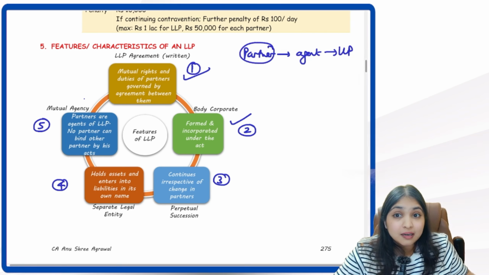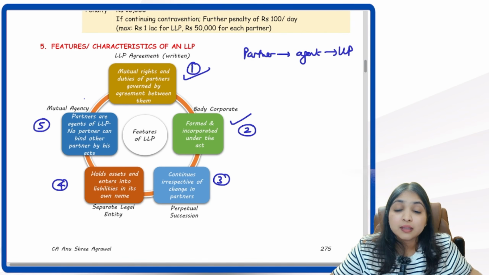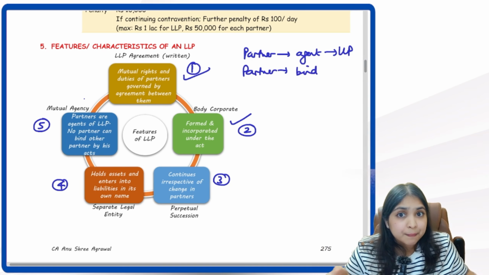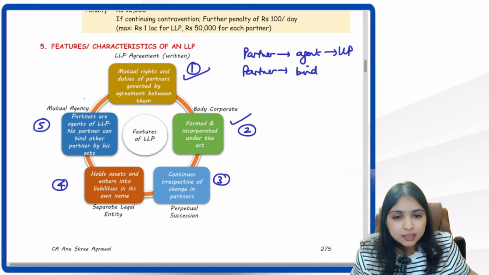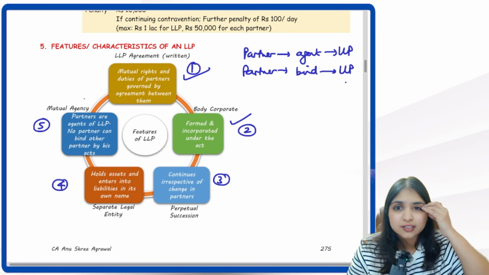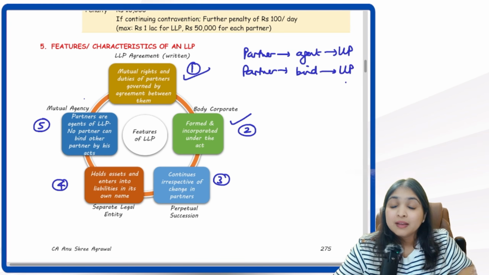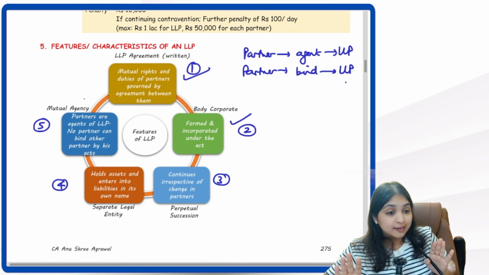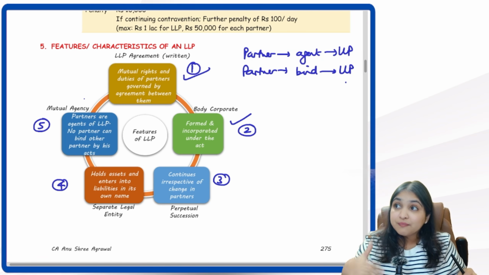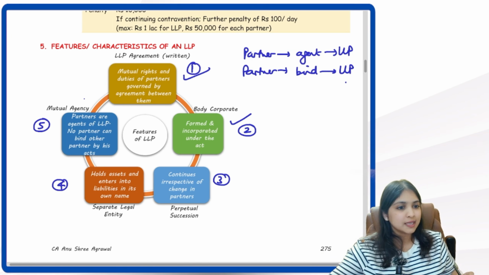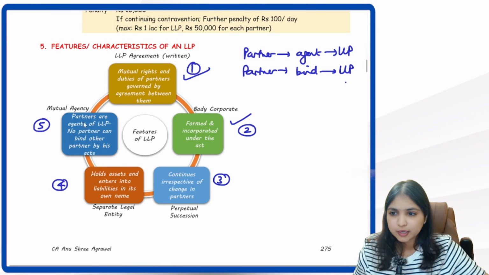So is a partner agent of other partners? No. The partner is an agent of LLP. So if the partner does something, the partner will bind whom? Will the partner bind other partners? No. The partner will bind only the LLP. So there is an element of mutual agency, but it is slightly different over here. The partner in an LLP is not an agent of other partners. He is an agent of the LLP. The partner, by whatever act he does, binds not the other partners, he binds the LLP. So there's an element of mutual agency over here.